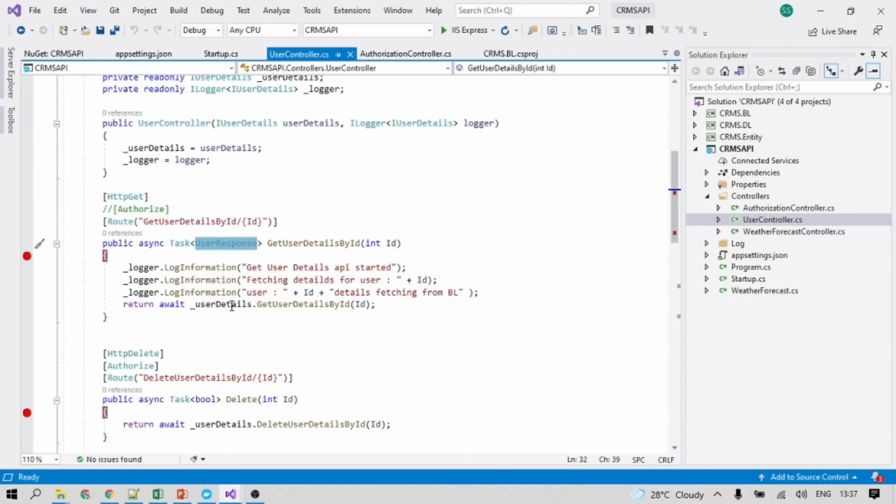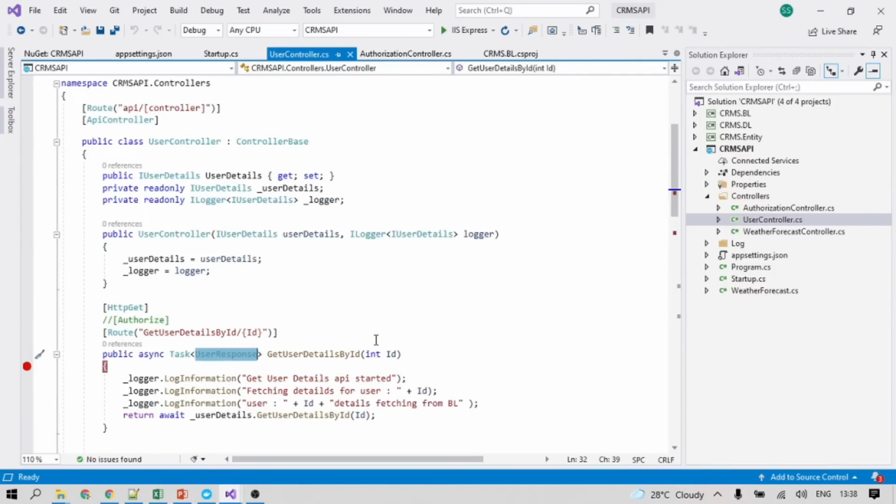So instead of doing it one by one, if we have a key mapped with our data, the same key that was stored in the cache memory, we can just deserialize directly and get the data in the user response format. Okay, so let's start on how to implement that.